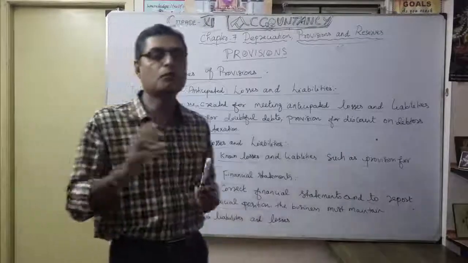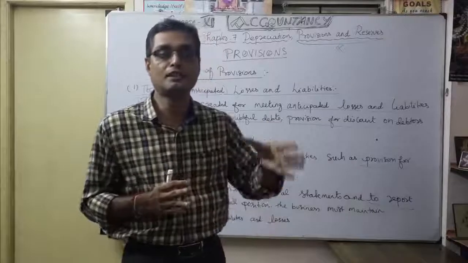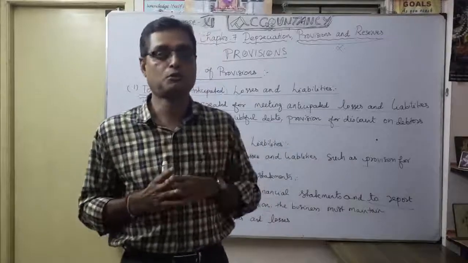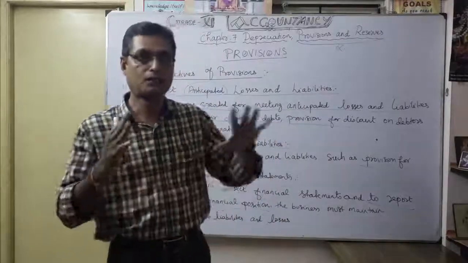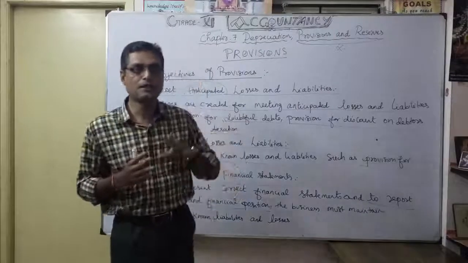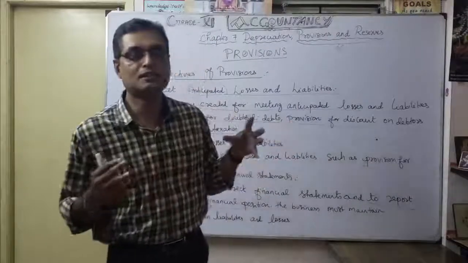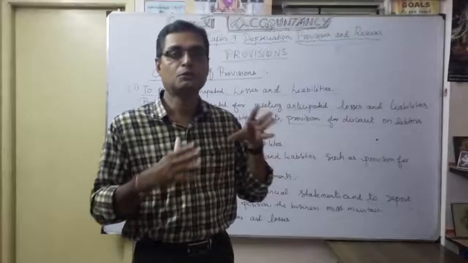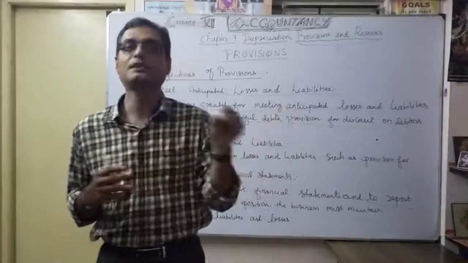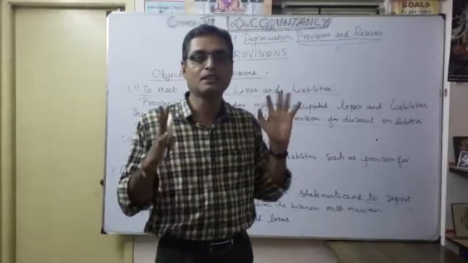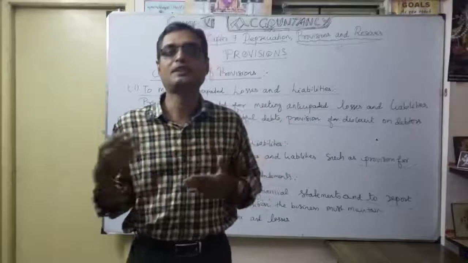It was a true profit when you were preparing your trading account and profit and loss account from the trial balance, right? Up to the trial balance, you know that. From the trial balance, we discussed rectification of errors so that the trial balance should tally. So once the trial balance is ready, the next duty is to prepare the financial statement.